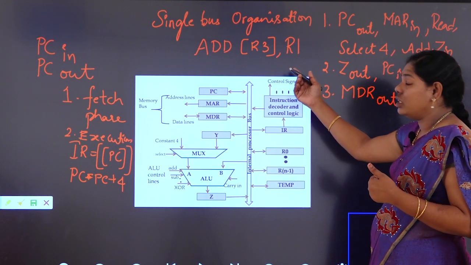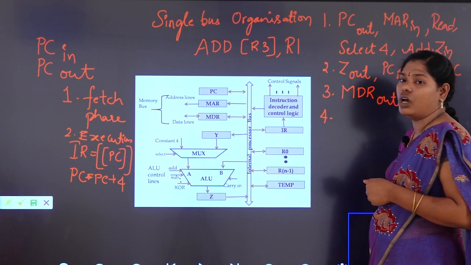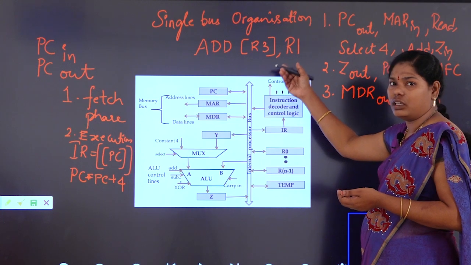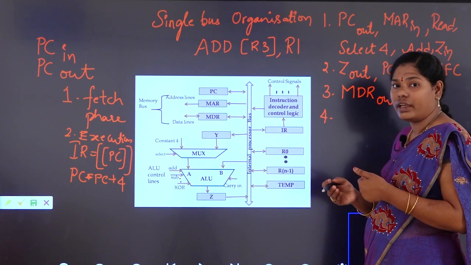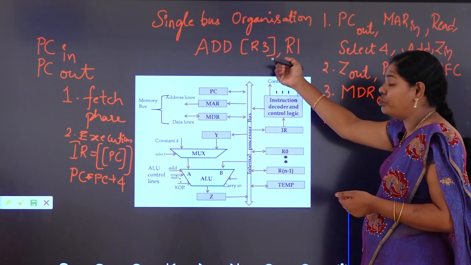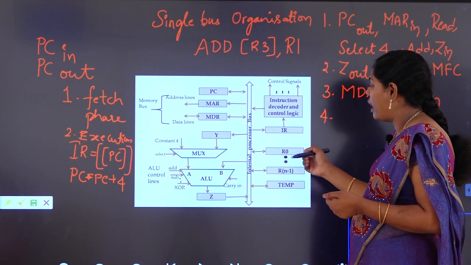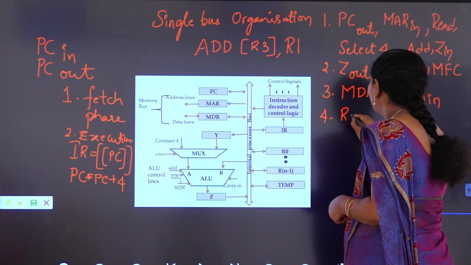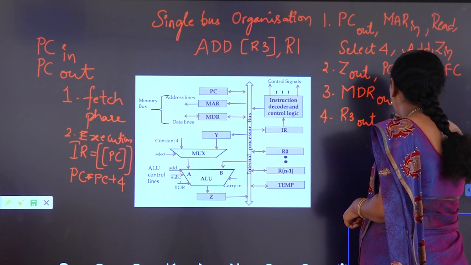Now depending on the instruction, the execution phase will start. The next step, step 4: now the instruction is available in the instruction register. What is the instruction? Add content of R3 comma R1, where the content of R3 is the address. We have to again fetch the data from the memory. Now this address should be copied to MAR. Again, the registers do not have access to memory, so we have to go through only MAR and MDR. So the content of R3 is sent out, and where does it have to be copied? MAR in.